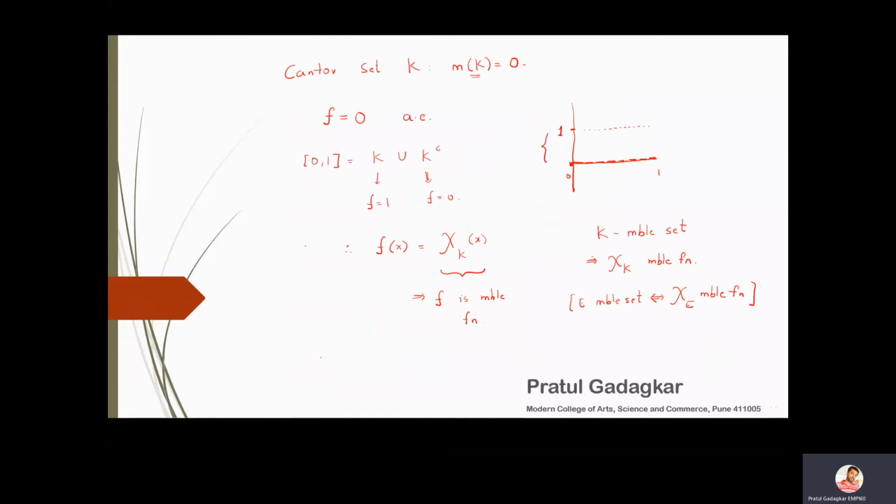And what are the discontinuities of this function? Writing the set of discontinuities as D_f, the function is discontinuous at all points which are in the Cantor set, so D_f is actually K. And the measure of the discontinuities of this function is the measure of the Cantor set, which is 0. So by the criterion of Riemann integrability, if a function has discontinuities of measure 0, then the function certainly becomes Riemann integrable.